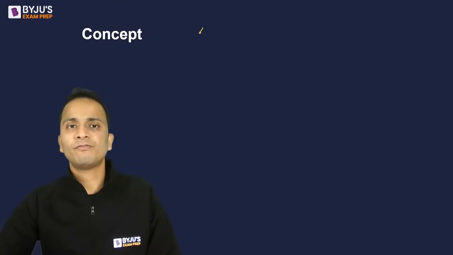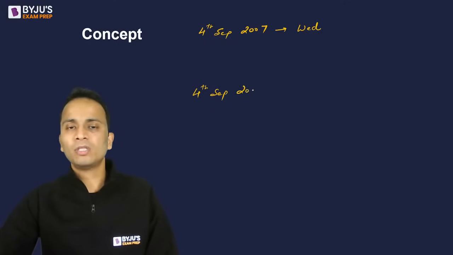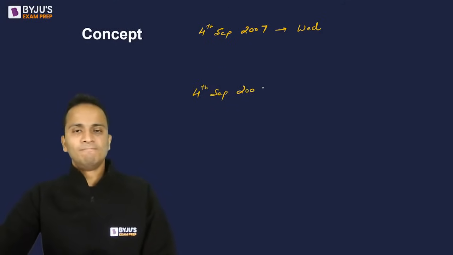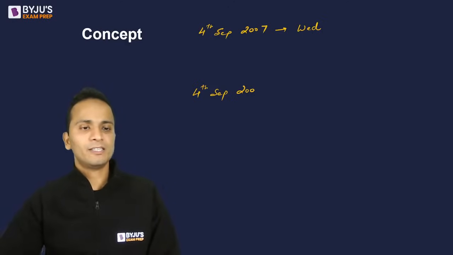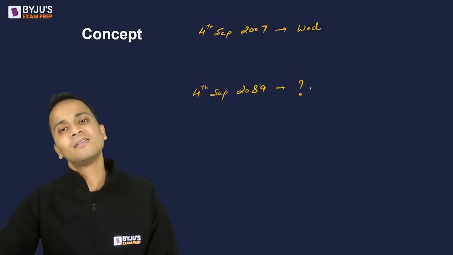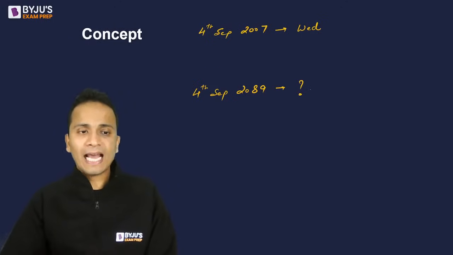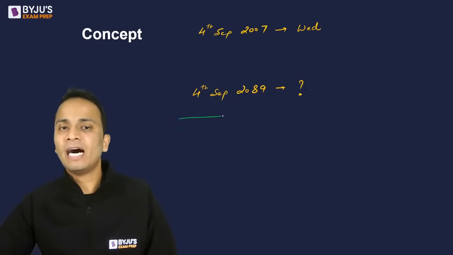ठीक है? So let's say 4th of September 2007 is given as Wednesday and you have to find out the day on 4th of September 2000. क्या करें ईयर? सो थोड़ा सा इसको इंक्रीज करते हैं, ठीक है? सो 2089. ऑलराइट, ठीक है. Now please don't start calculating and listen to whatever I am saying.